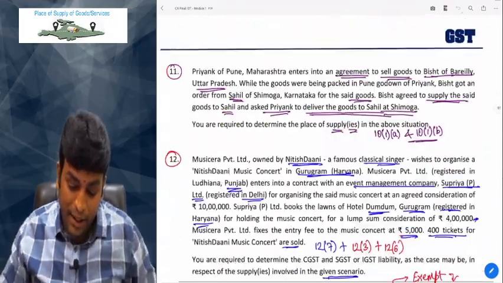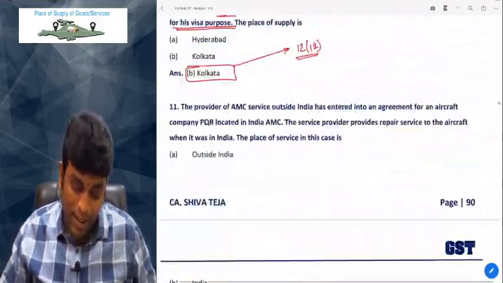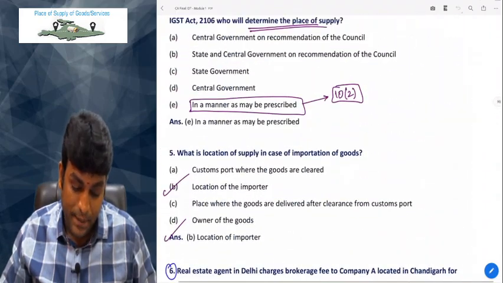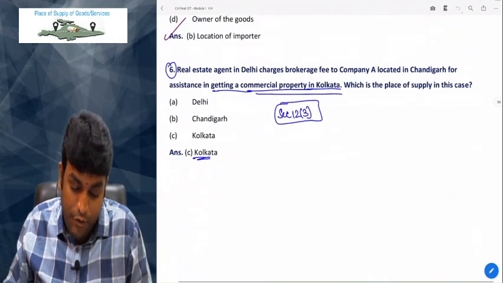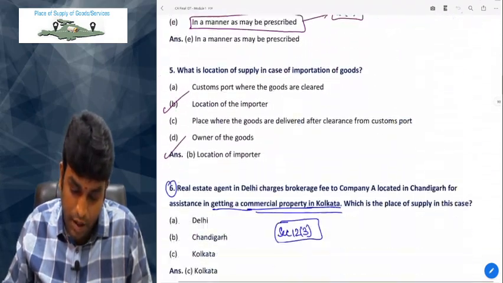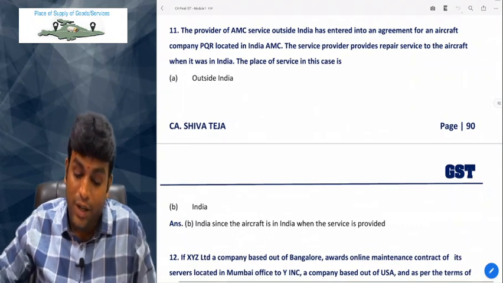Good. So taking you back to our material, my dear friends. If you look at our material of place of supply, in fact, I guess everything is over, but still let's look at once. Come on. Multiple choice question, first one, second, third, fourth, fifth, all done. 7, 8, 9 also over. Look at the 11th one, my dear friends.